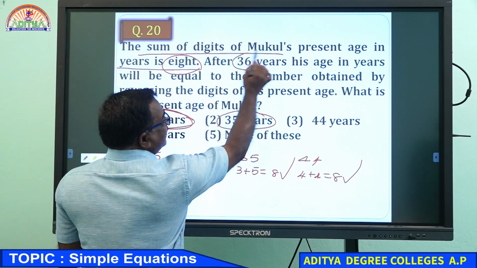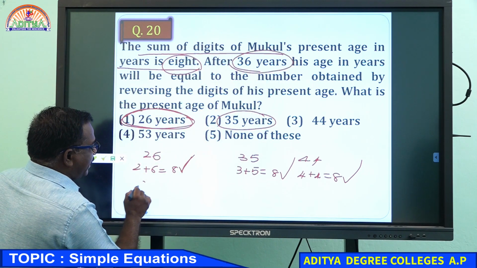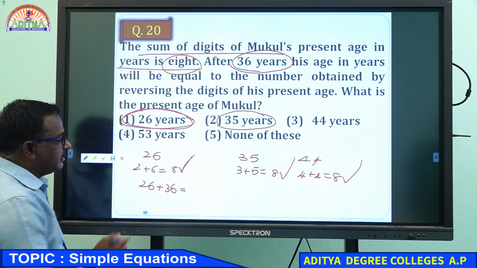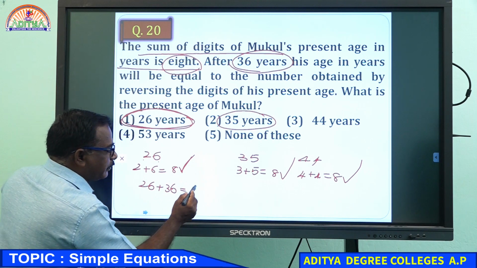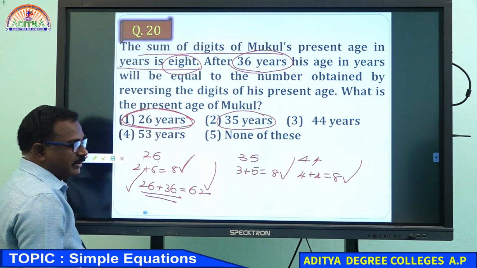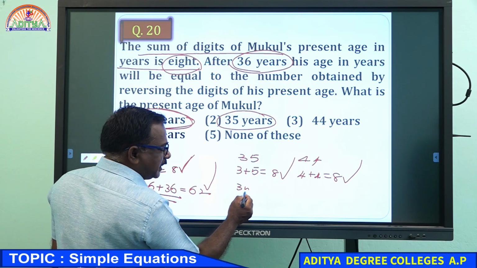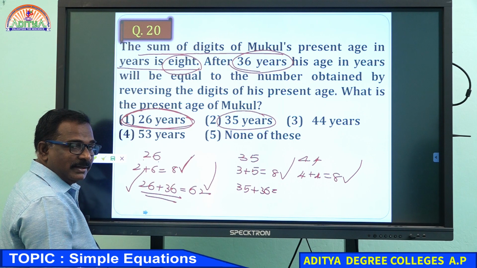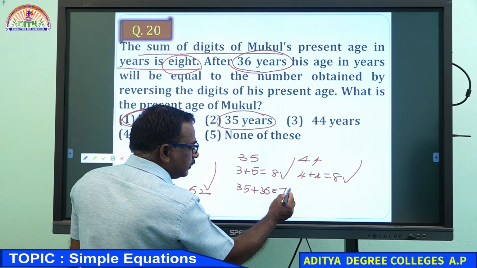After 36 years. So 26 plus 36. The digits are reversed, 26 becomes 62. So the second condition is also satisfied. If you come to 35, 35 plus 36 is 71.